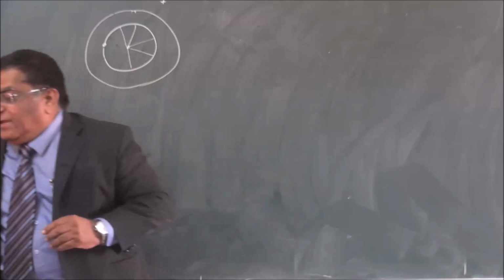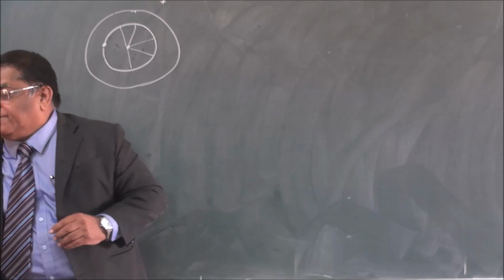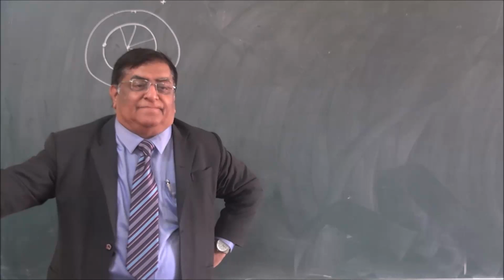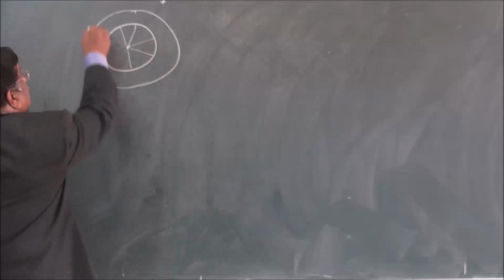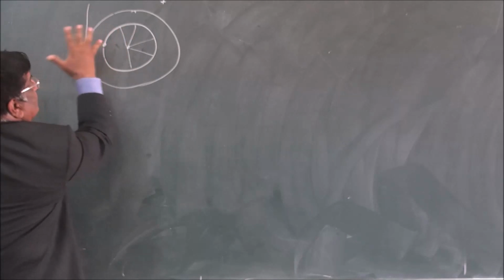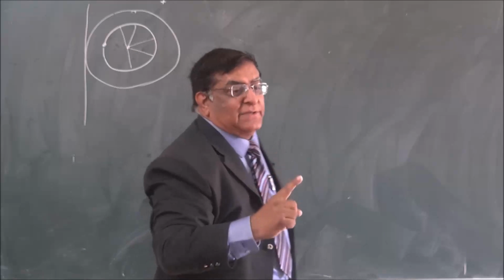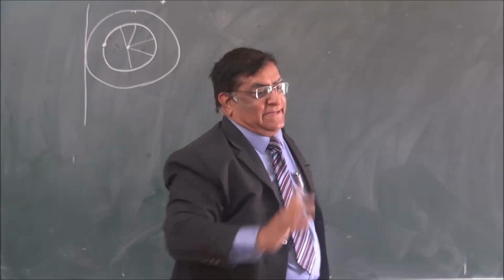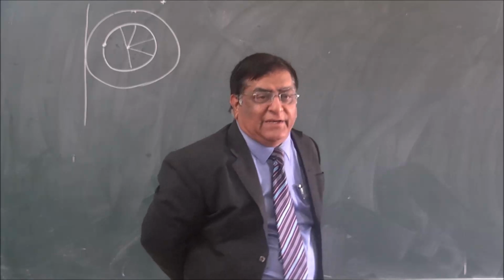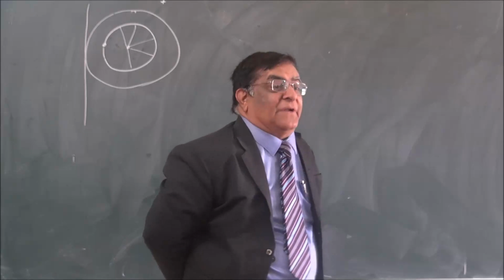If I say there is a circular disc which is rotating about its tangent, you can make out this is the circle, this is the tangent, and this whole thing will move like this. Yes, it is rotating about the tangent. Again, it is rotating about a line which is perpendicular to its plane and on the circumference.